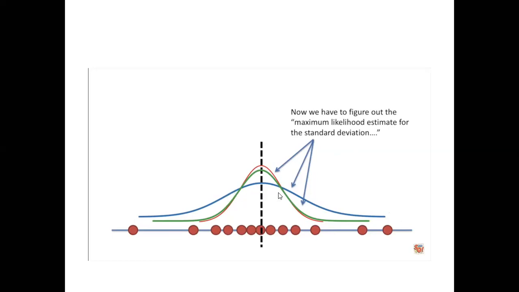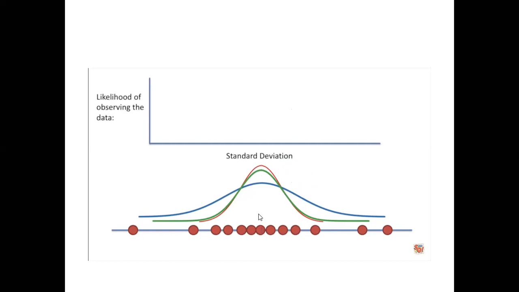The width of the curve is what our standard deviation: red one, green one, and the largest is the blue one, right? So computation of the standard deviation is with respect to the likelihood of the observation.